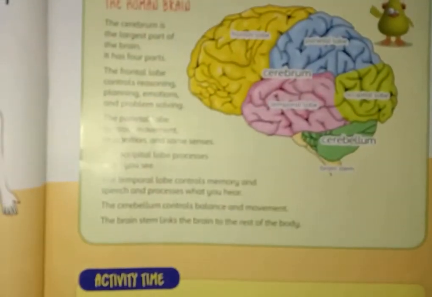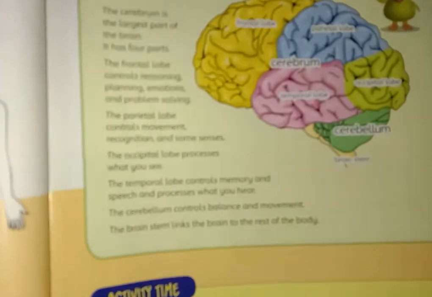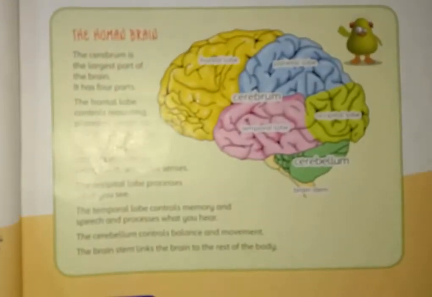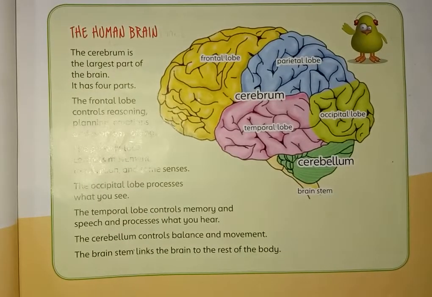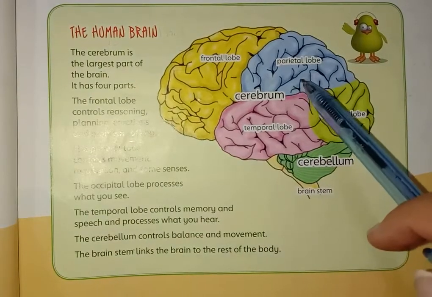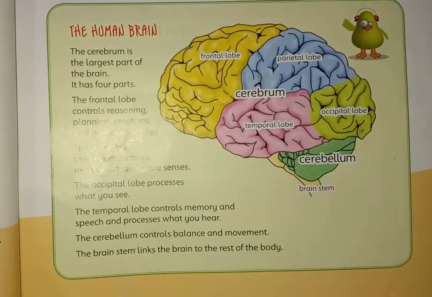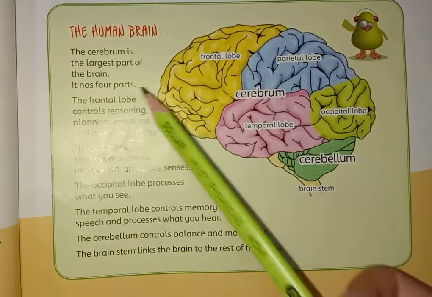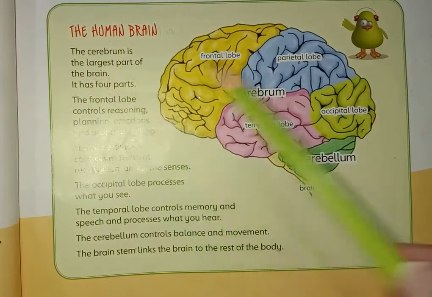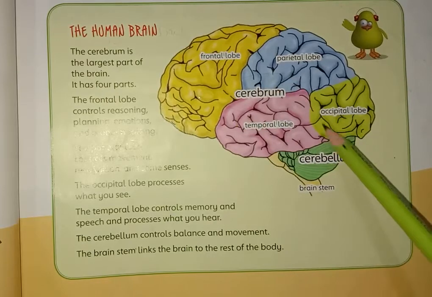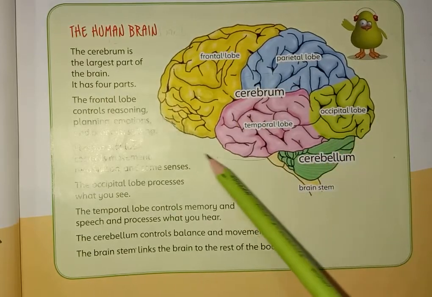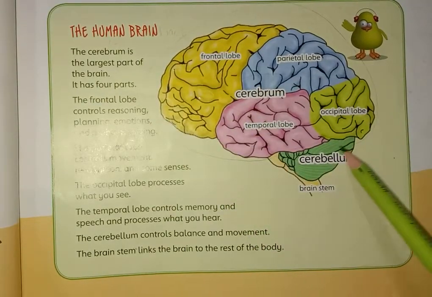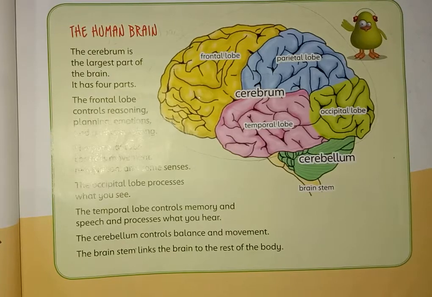The human brain. Our today's topic is the human brain, about which we have to discuss. Our brain has many parts, but there are some important parts we have to discuss. The cerebrum. This is the cerebrum. This whole part is called a cerebrum.